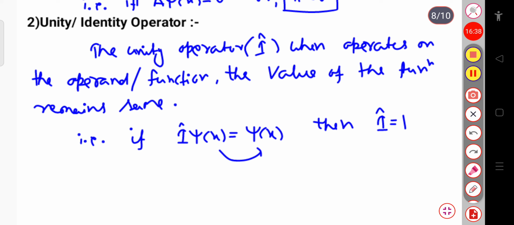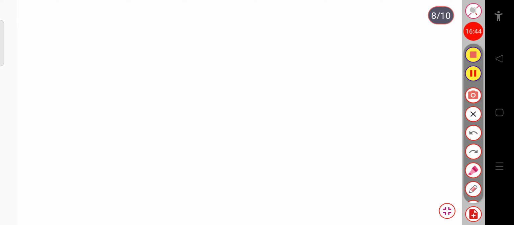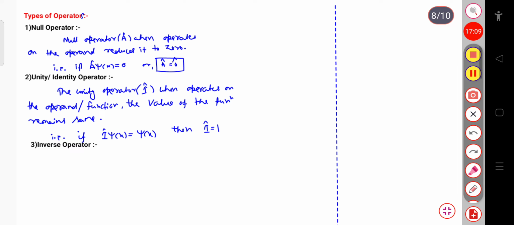Here the operator is simply denoted by, in general, I just forgot to tell you, for any operator, suppose a is any variable, and when you consider that a is an operator, then you have to put this sign, which is called the hat. So for the operator the sign will be a cap. This is read as a cap. Okay, now the next, the inverse operator.